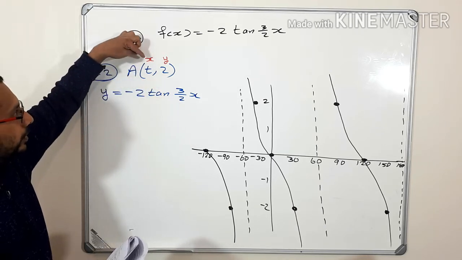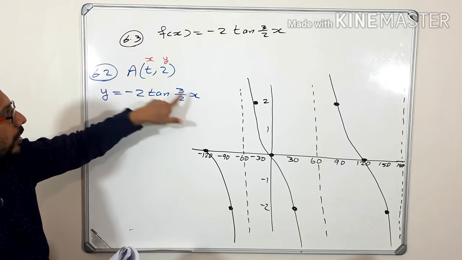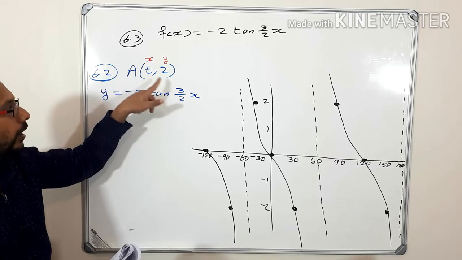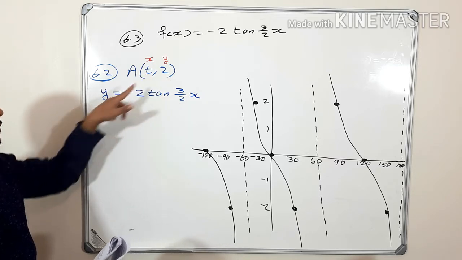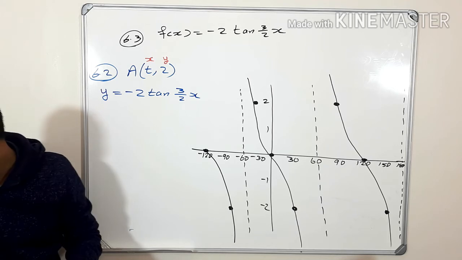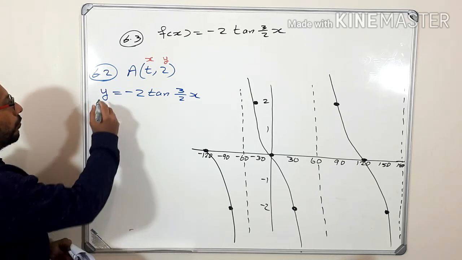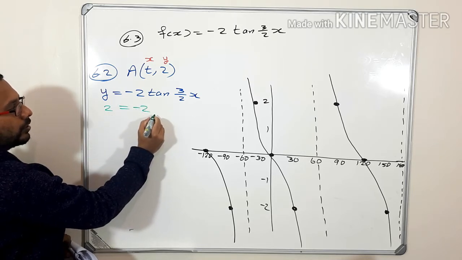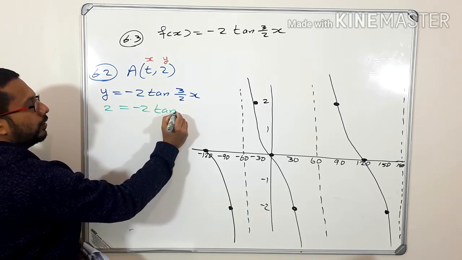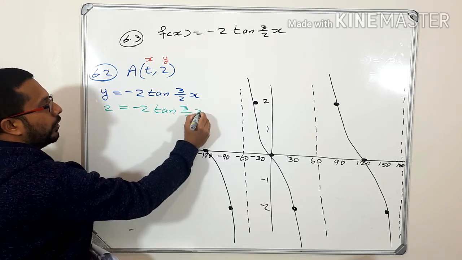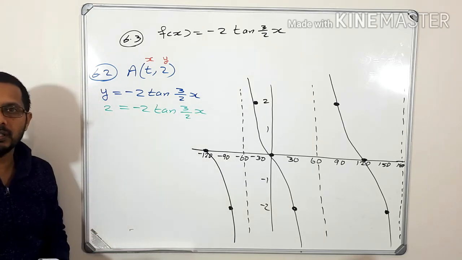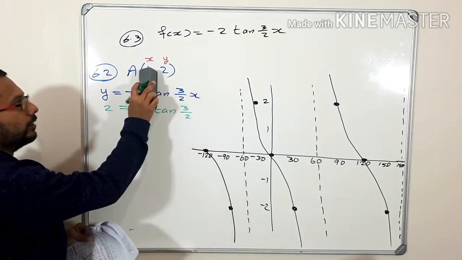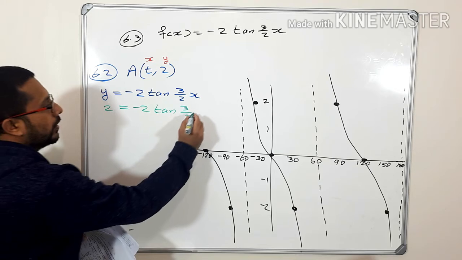It means that instead of x, you can substitute t, and instead of y, you can substitute 2. So I'm going to substitute like that in the next step. 2 = minus 2 tan 3/2 x, and our x is t. So this is t.